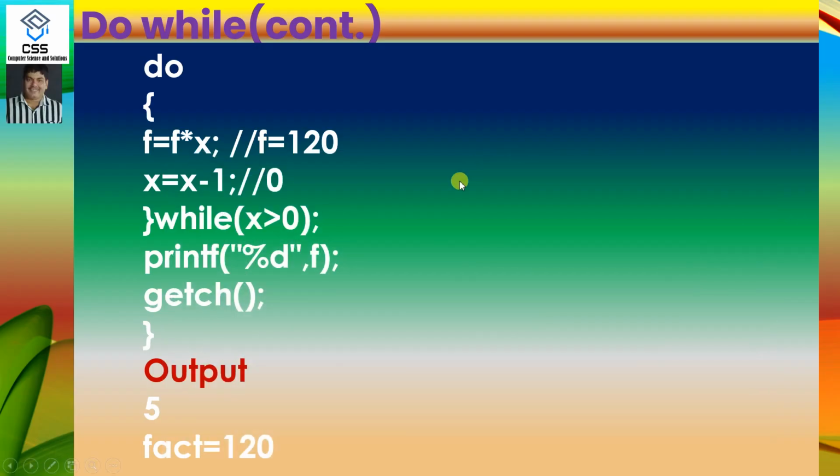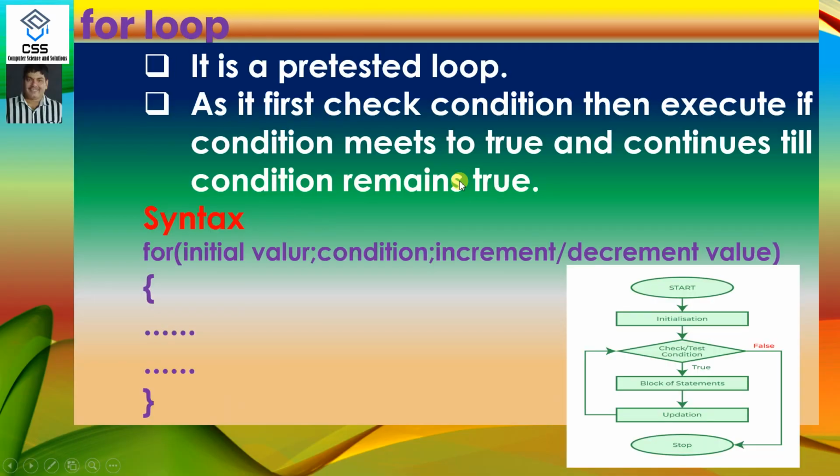Then we move to the next loop, that is the for loop. Like the while loop, for is also a pre-tested loop, similar definition, but the syntax is different. It is a pre-tested loop. First it checks the condition, then executes till the condition remains true. But the for loop seems to be a shorter loop because everything is written in a single line.